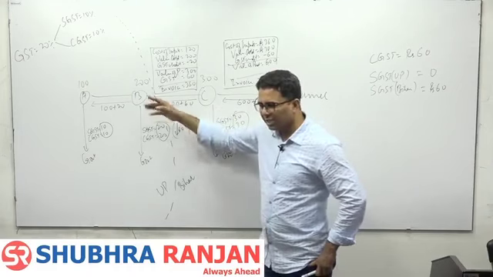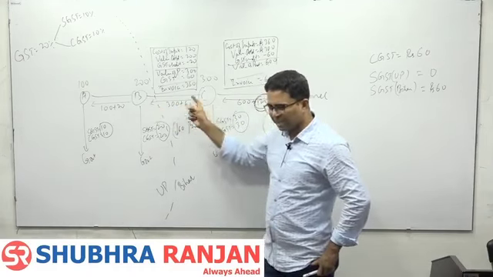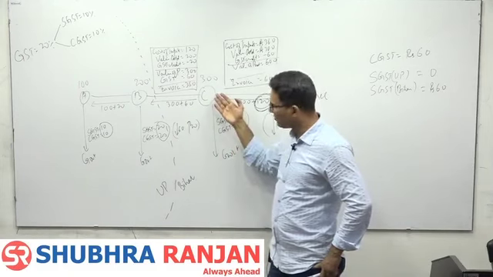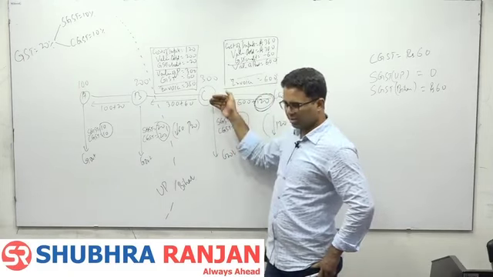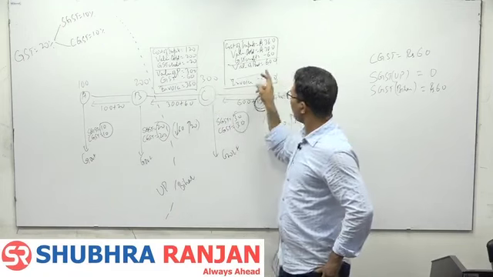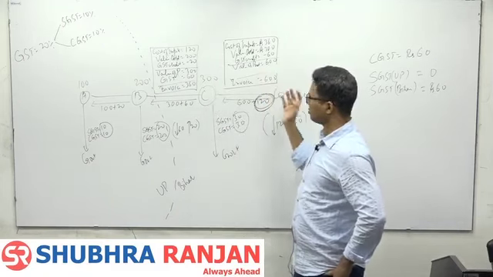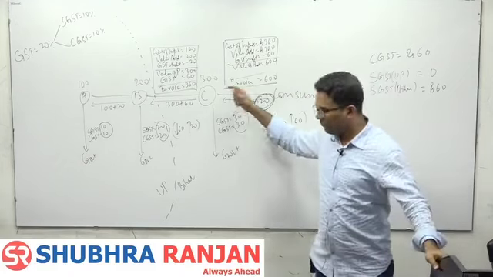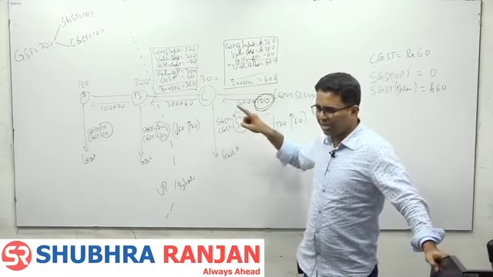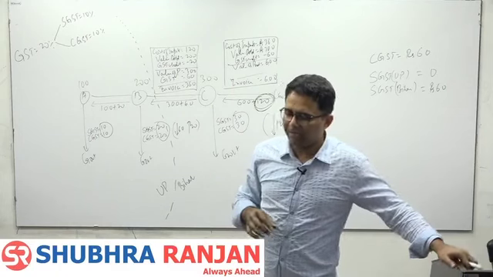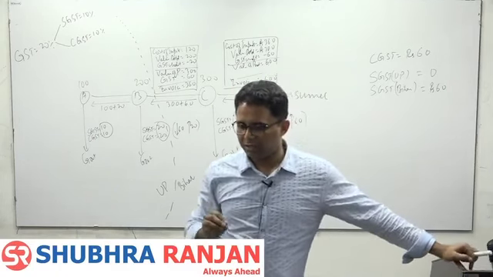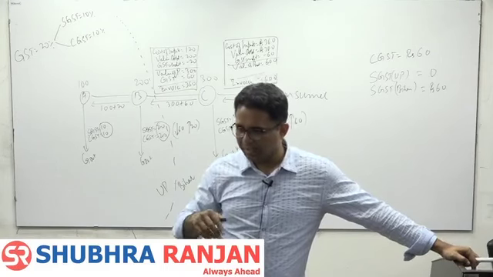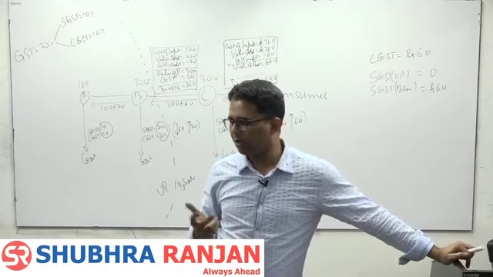Government gives the entire 120 back to C. Government को इनको देने की जरूरत है क्या? नहीं. Because C has paid, na? So C has paid here 60. So government gives C 120 back, and C doesn't pass the burden of 120 to the consumer. So exporters get it in 600 rupees. So first they pay tax and then government gives it back. This is called, we say that exports are zero rated. That means first tax is paid, but effectively government gives it back, so we call it zero rated.